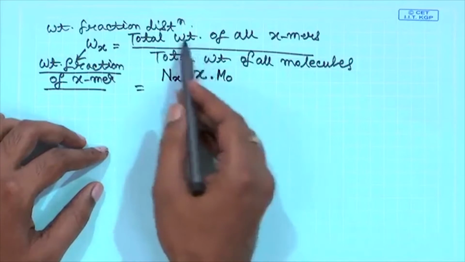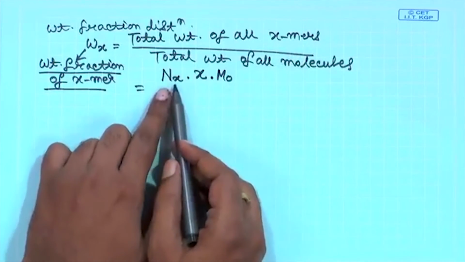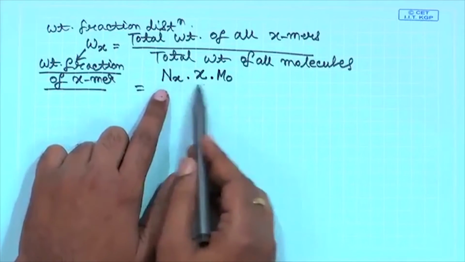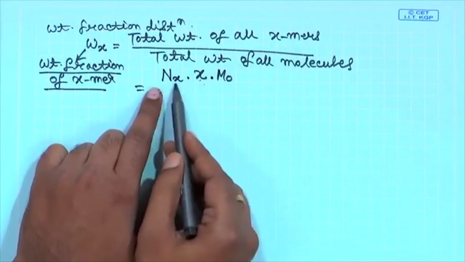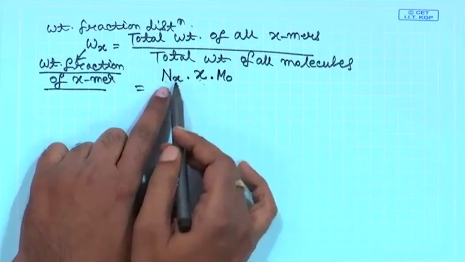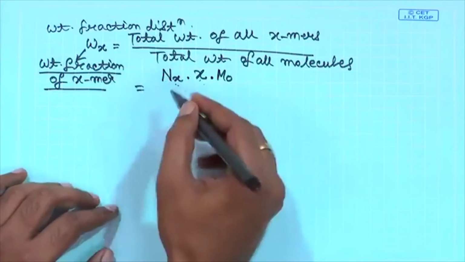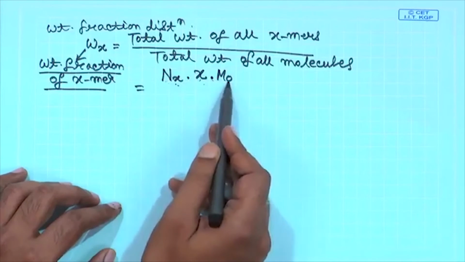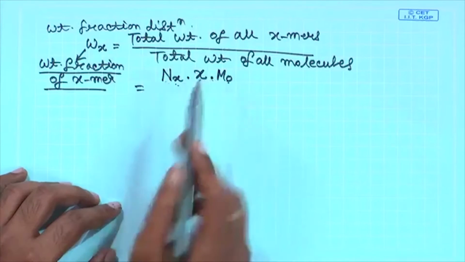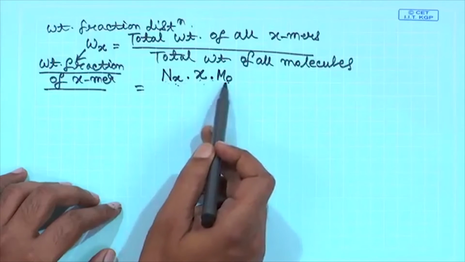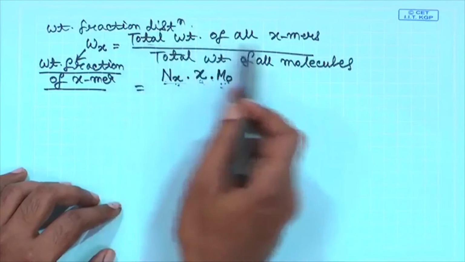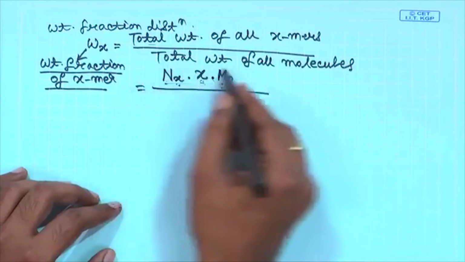So, total weight of all x-mers is nothing but nx into x into m0, because what is the total number of structural units that we are dealing with? That is x into nx, because nx is the number of molecules which each have x number of structural units. And what is the total weight? That is multiplied by m0, because m0 is the weight of one structural unit. So, this is the total weight of all x-mers divided by the total weight of all molecules.